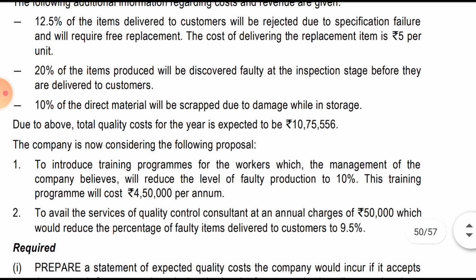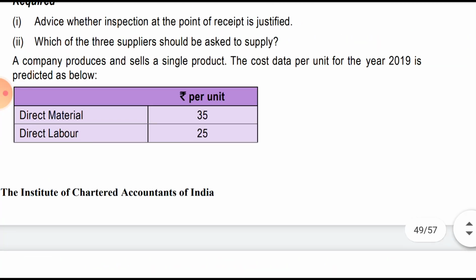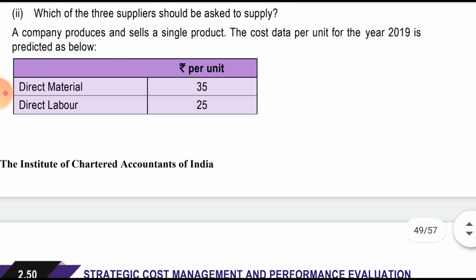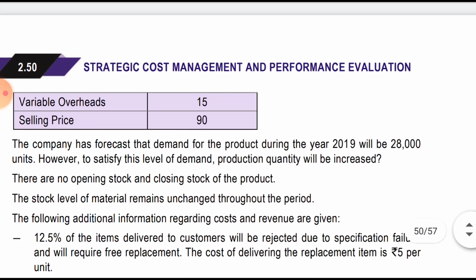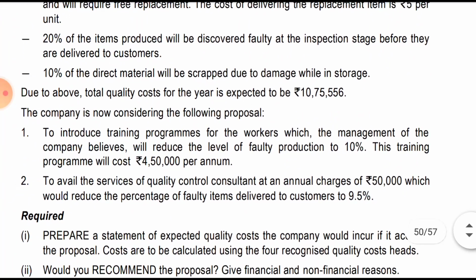Okay, 10% of the direct material will be scrapped due to damage while in storage. So this will be damaged at the beginning itself. So for that 10% of the quantity, we will incur a cost of just 35. There can't be any labor cost involved in that. So just material has been damaged in storage, so 35 will be the cost. We will multiply 35 by the respective quantity.